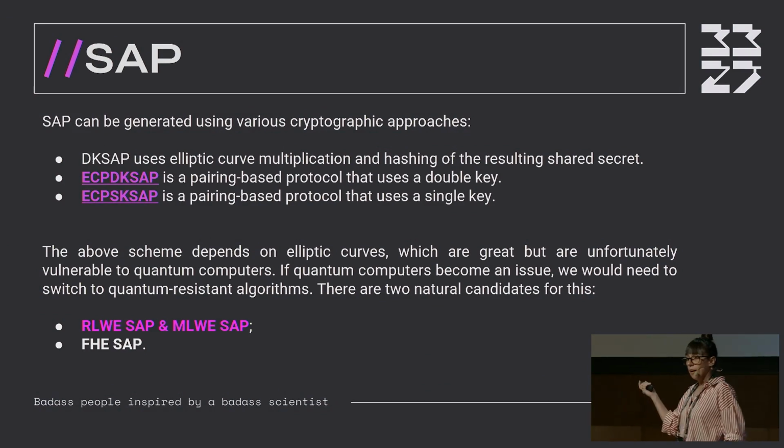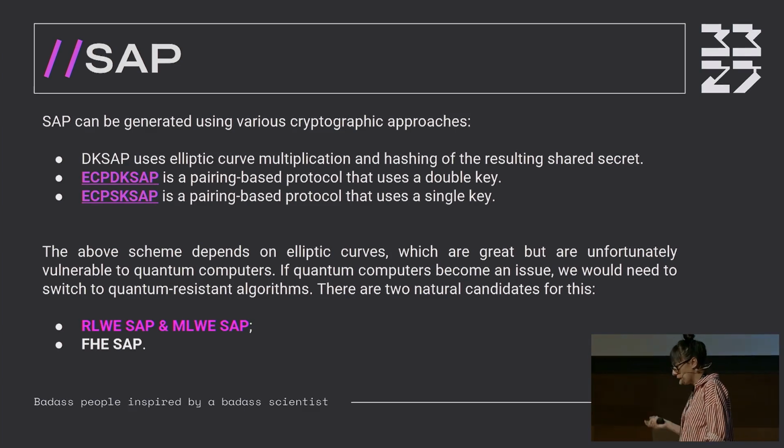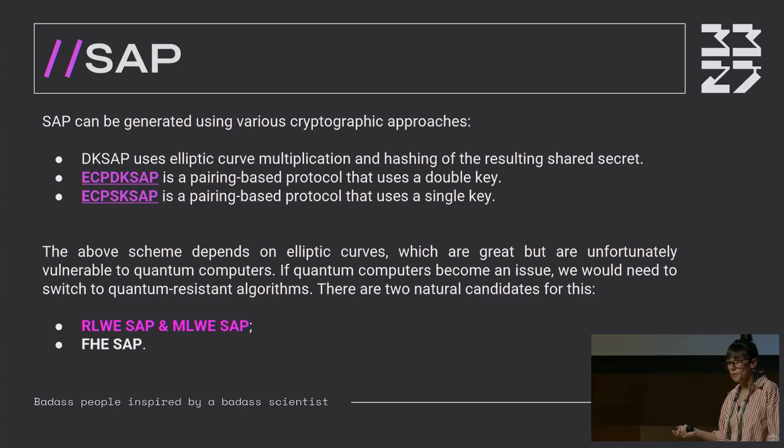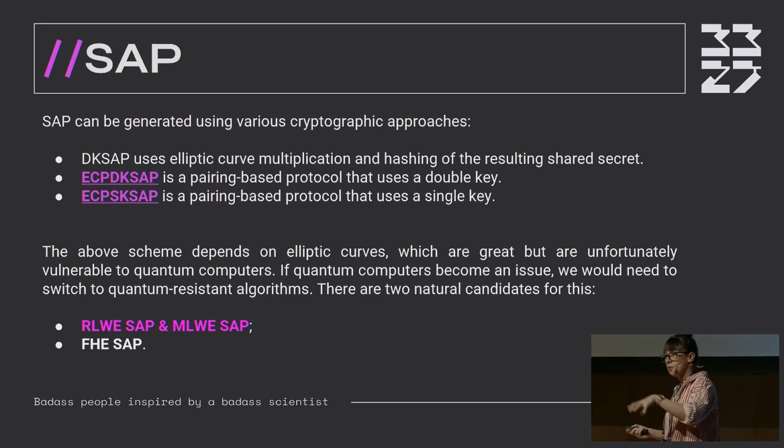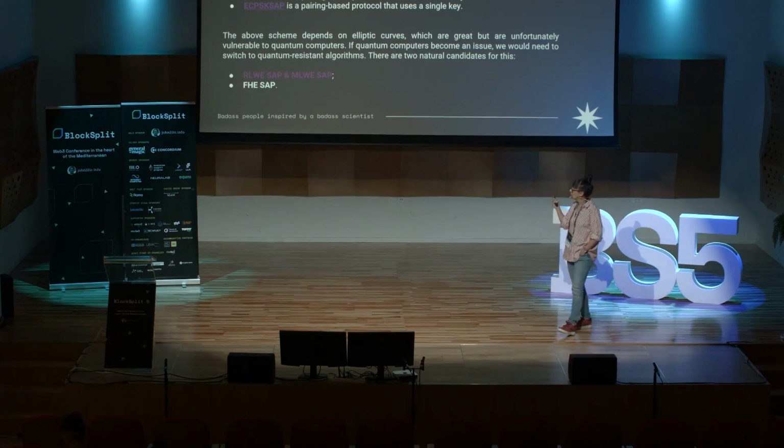And my friend Mihailo and I created two more protocols. They are using different cryptographic methods, such as elliptic curve pairing. So instead of calculation of shared key, we use elliptic curve pairing. Okay, and we have two protocols. One is with single key, and the second one is with double key. Maybe we can mention here that we obtain this dual key stealth address protocol with elliptic curve pairing that we already implemented, obtain the best known results, better results than dual key stealth address protocol.